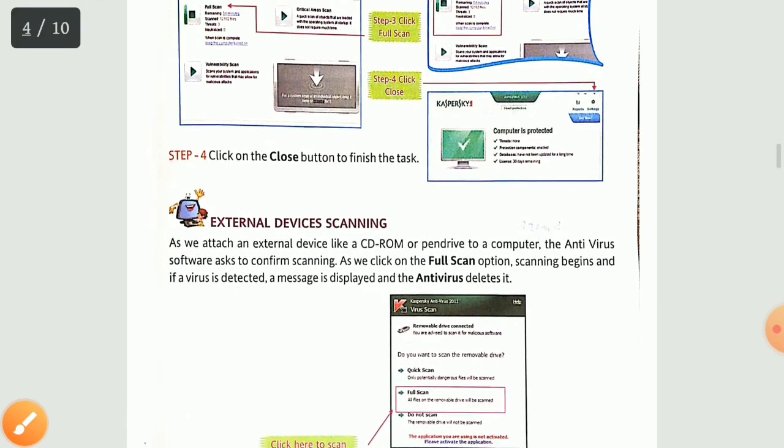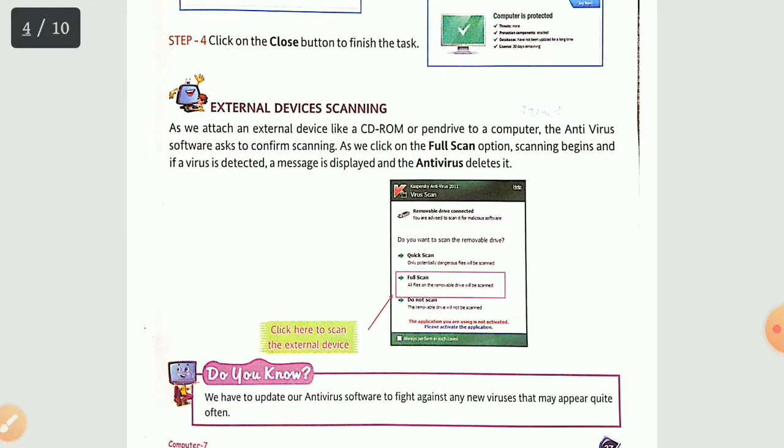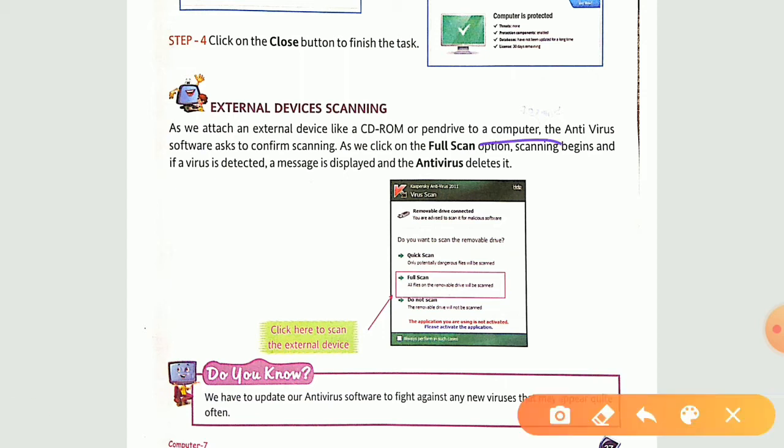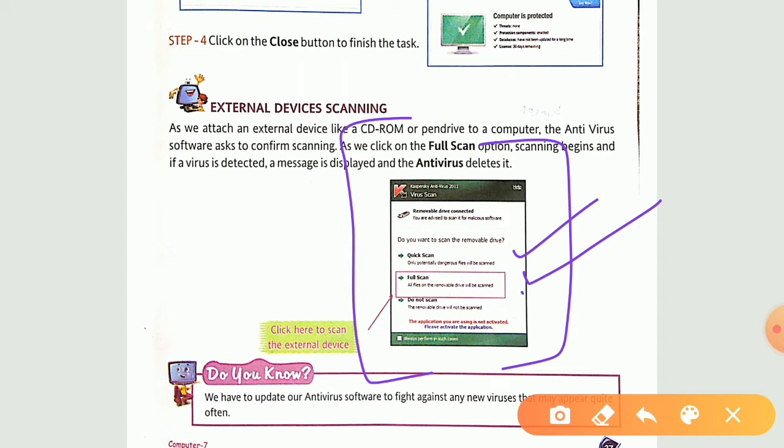Now let us see about the external device scanning. Whenever you insert any external device, be it a pen drive or a CD or any hard disk or DVD, anything, if you have any antivirus installed in your computer, then this kind of pop-up will appear. It says quick scan you want, full scan you want, or you just don't want to scan this. Always prefer to go for the second option, full scan.